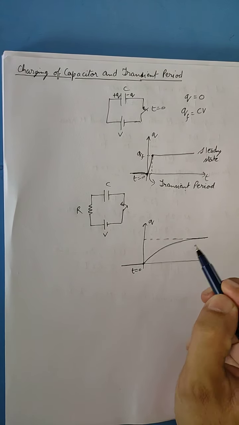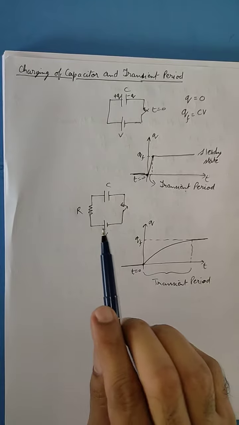So in this case the transient period increases. This means that as soon as the resistance is connected in series with the capacitor, the transient period, or the time taken to fully charge the capacitor, increases, and this will be the shape of the graph that is obtained. This exponential curve is because of the resistance.